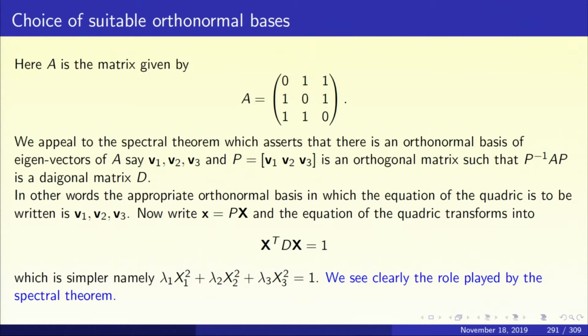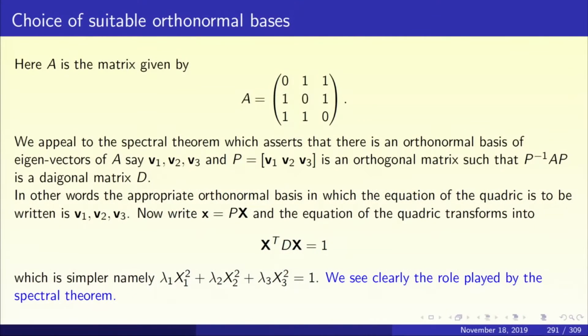to 1. So now in the new coordinate system, once you choose V1, V2, V3 as the orthonormal basis and express the quadric in terms of this basis, the equation simplifies to lambda 1 X1 squared plus lambda 2 X2 squared plus lambda 3 X3 squared equal to 1, and you can immediately tell me whether it's an ellipsoid, hyperboloid of one sheet or hyperboloid of two sheets. All that now remains is to calculate the eigenvalues of this matrix A and find out whether all are positive, two are positive, or only one is positive. I leave that problem to you. That's an easy exercise in linear algebra.